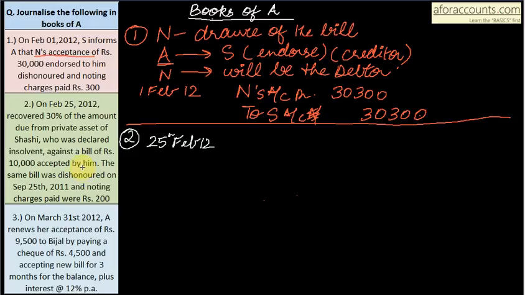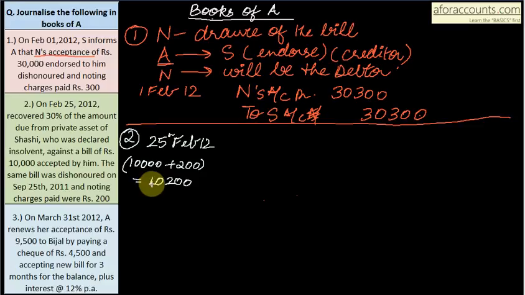Okay, so 10,000 was outstanding from him. The same bill was dishonored on 25th 2011 and noting charges paid were 200. So it is not only 10,000 that has to be recovered, but 200 noting charges also. So total 10,200 has to be recovered, correct?